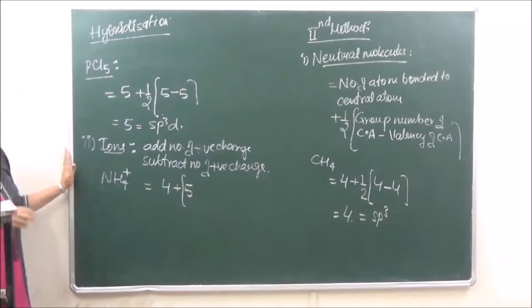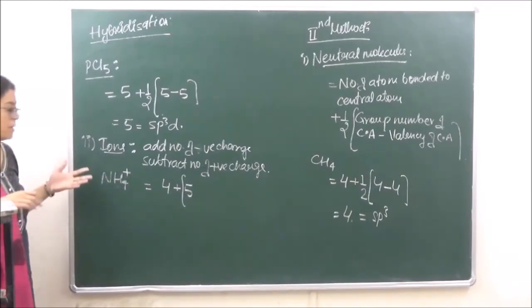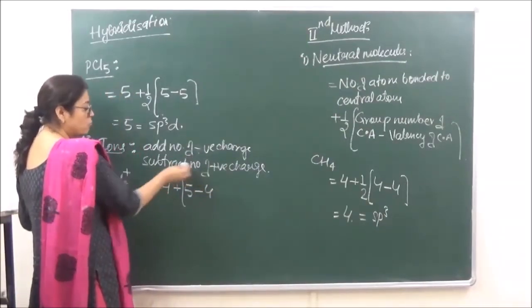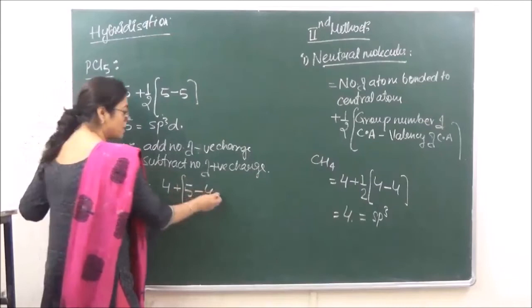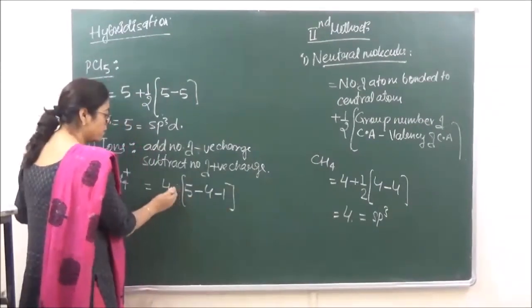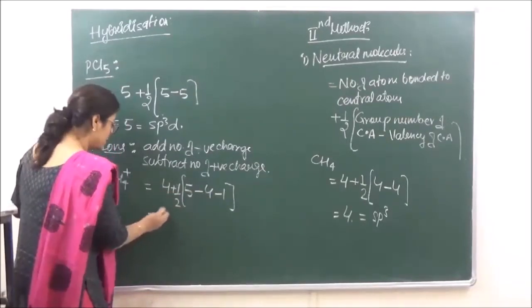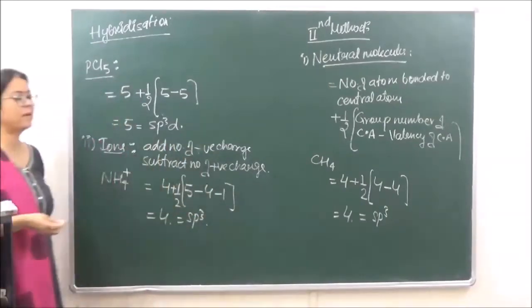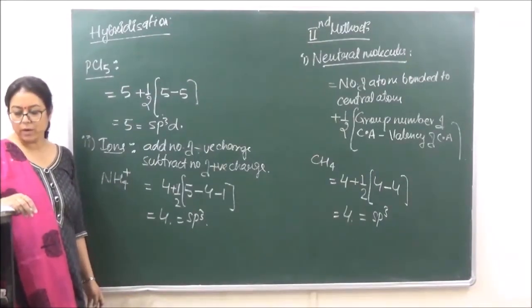और वैलेंस इलेक्ट्रॉन्स इसमें कितने आ जाएंगे? Nitrogen has how many valence electrons? But we are talking of ions over here, so valence electrons in nitrogen is 5. 5 minus 1 that will become equal to 4. ठीक है? And we have to do what? We have to subtract the number of positive charges. So number of positive charges over here, that is 1 minus 1. Sorry, यहाँ पे plus half आना, right? So ये 0 आ गया. Hybridization is 4. Therefore hybridization becomes equal to sp3. ठीक है? So this is how we are going to calculate.